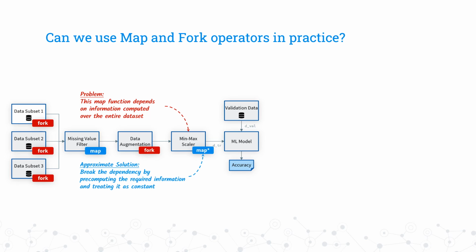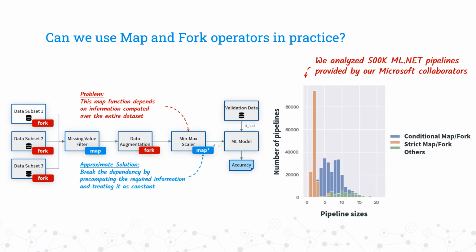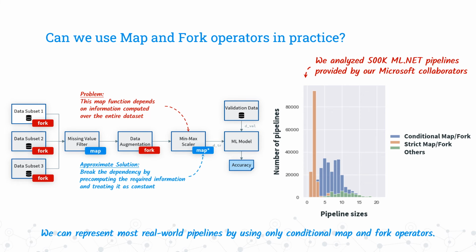Okay, so we saw that it is possible to represent a realistic pipeline with map and fork operators. But how many real pipelines are we actually able to fit into this view? To go beyond our simple example, we looked at a large pool of about 500,000 machine learning pipelines that we obtained through our collaboration with Microsoft. These pipelines were generated by internal users of the ML.NET framework. As we can see in this histogram, the vast majority of pipelines are either strictly map-fork or they are conditional map-fork, meaning that they can be represented using our approximation scheme.